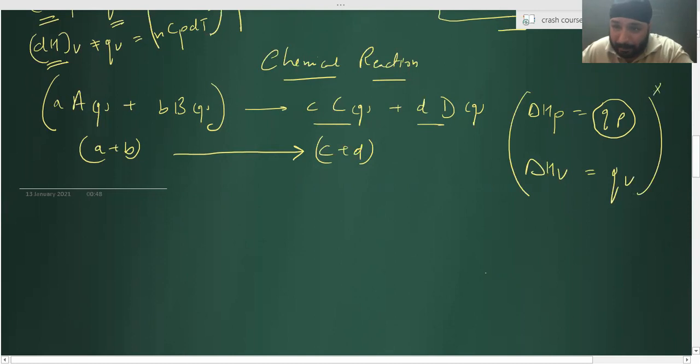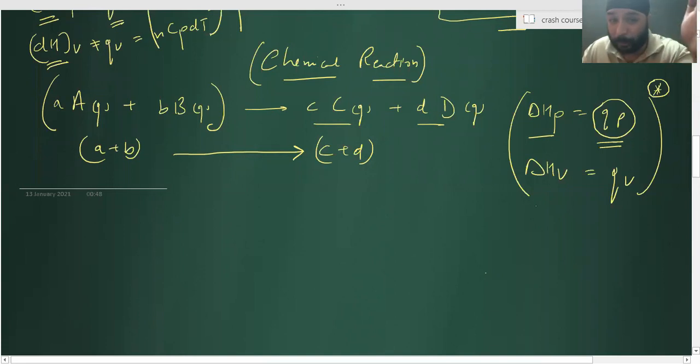This is a very big difference between the enthalpy perspective for a chemical reaction and for a gaseous process. In case of a chemical reaction, I can simply say that whatever enthalpy change is there, it is equal to heat change, the amount of heat given or absorbed at constant pressure or volume. The amount of heat given or absorbed in a gaseous process will never be equal to dH. It will always be equal to Q. In a gaseous process, Q and dH are two different terminologies.